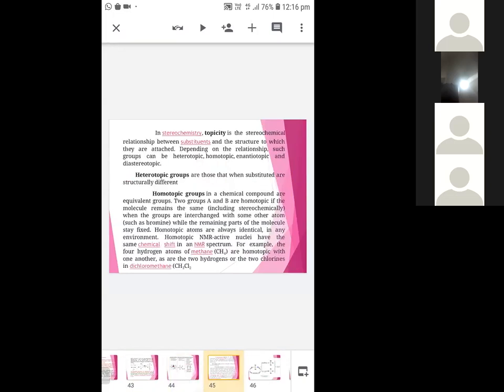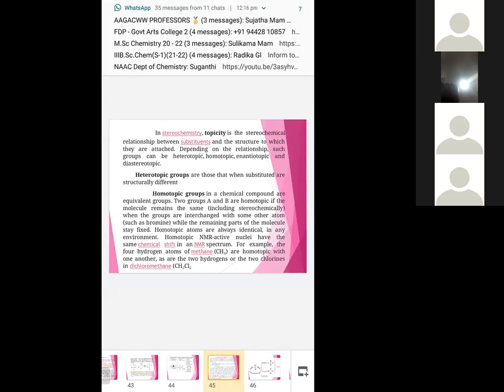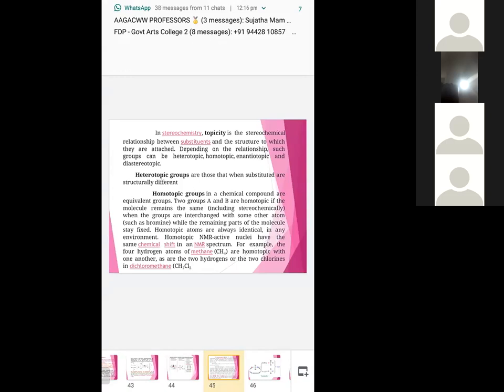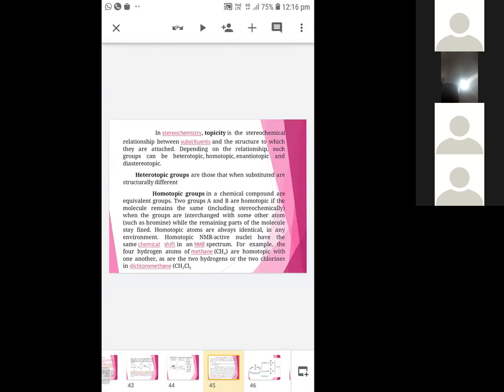The next terminology is topicity. It gives a stereochemical relationship between the substrates and the structure to which they are attached. Depending upon the relationship, such groups can be heterotopic, homotopic, enantiotopic, and diastereotopic. Heterotopic groups are different, and the substrates are structurally different. Homotopic groups in a chemical compound are equivalent groups.